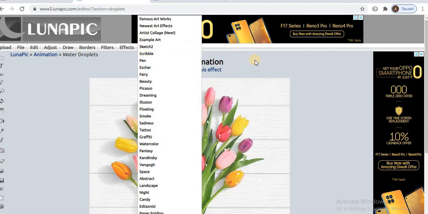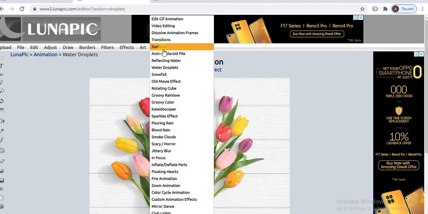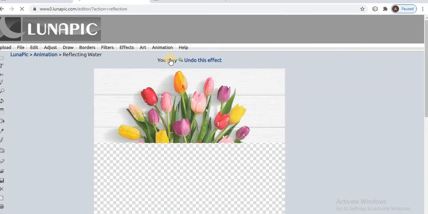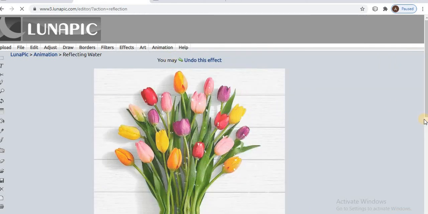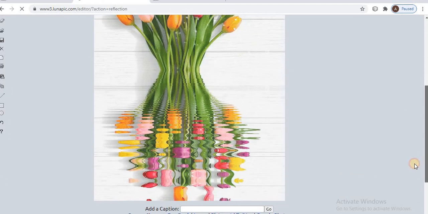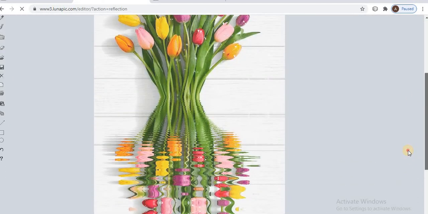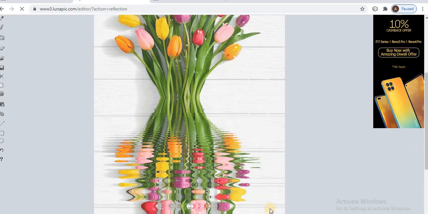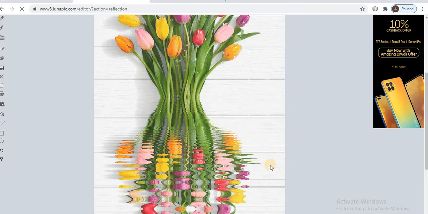After that, the next effect is the reflecting water droplet effect. In that, in the water, how the image is replayed, that is shown. Clear that? Okay, this is your third question.